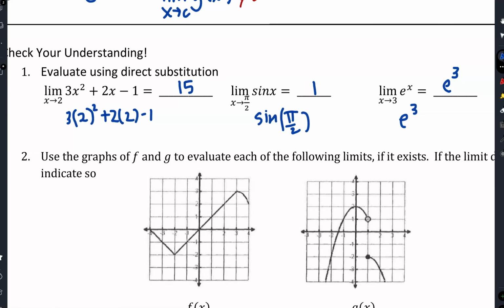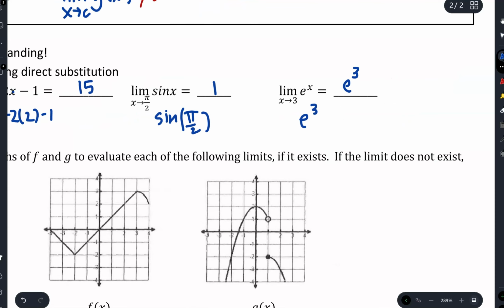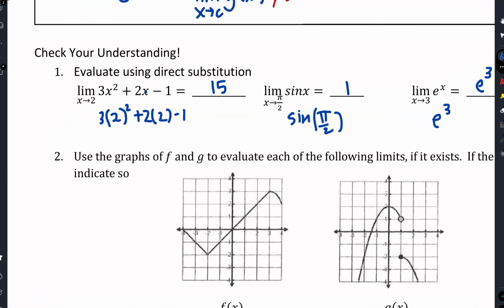All right, so here, direct substitution. So we can plug in 2 everywhere we see an x. When we simplify that, we'll get a 15 there. Limit as x approaches pi over 2 of sine x. So direct substitution just says I'm going to say sine of pi over 2, which is just a 1. And then here the limit as x approaches 3 of e to the x, which is just going to be e to the 3.